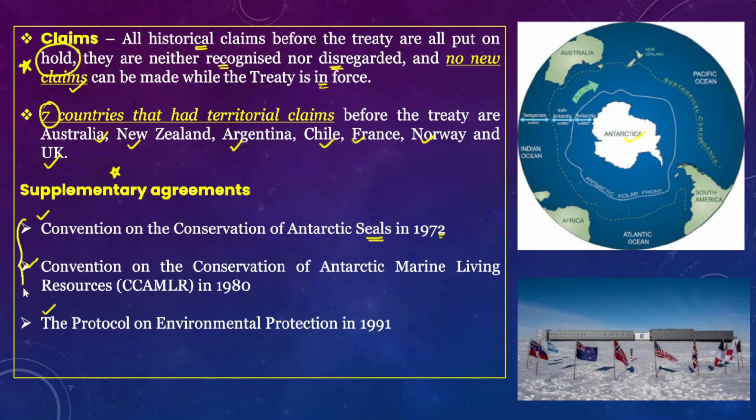So these were 3 supplementary agreements meant for Antarctic ecosystem protection. Every country must cooperate or act in compliance with these 3 conventions in order to protect and preserve the natural environment in the Antarctica continent.